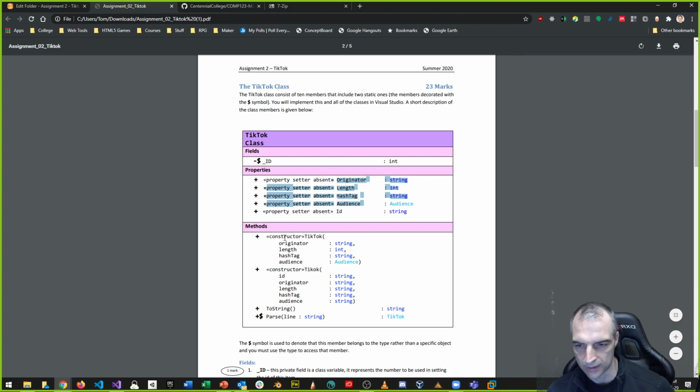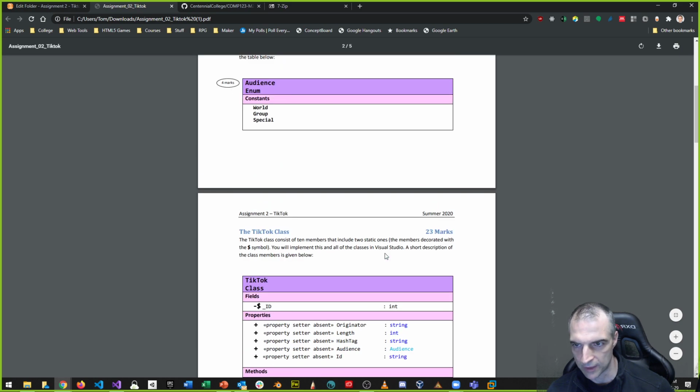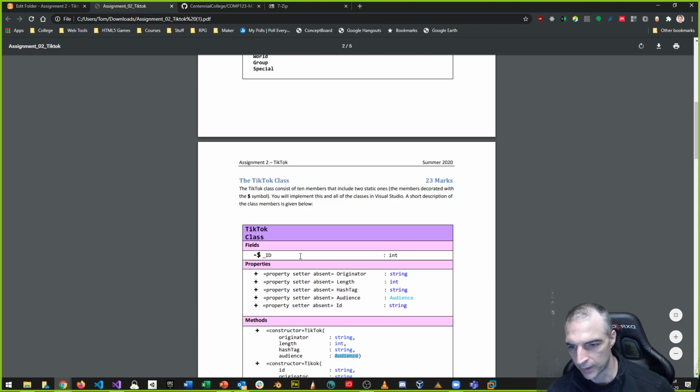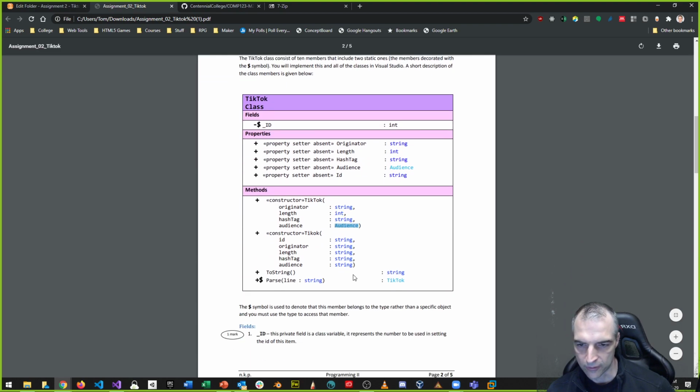When you create one, there are two constructors here. One of them takes those, and the other one takes all of these. Notice the alternate constructor has an audience type. Audience type means that you must use an enum, right? That's what that is. And then there's another constructor type, where the audience can also be a string. So those are the two different types that you can have, right? And with this constructor, you also have to input an ID. So those are the two options for constructor methods.